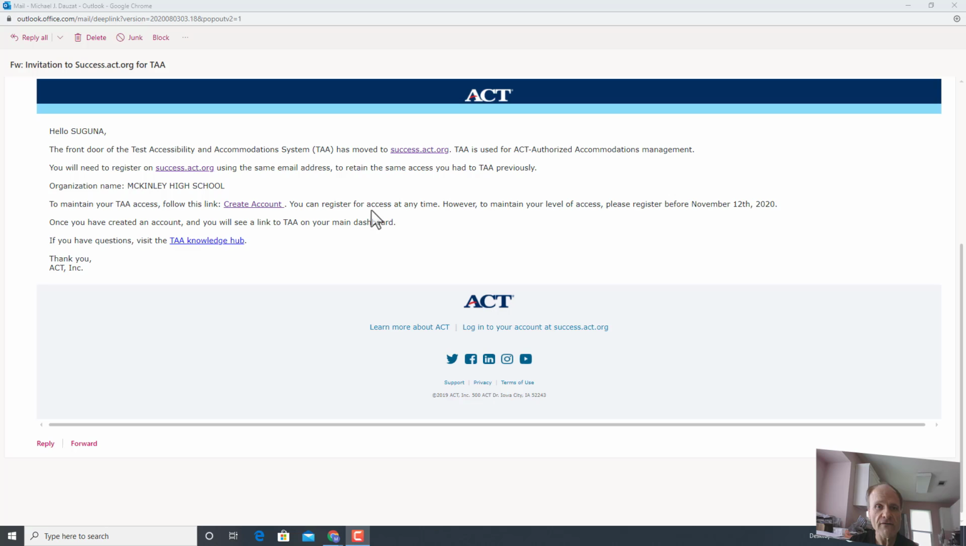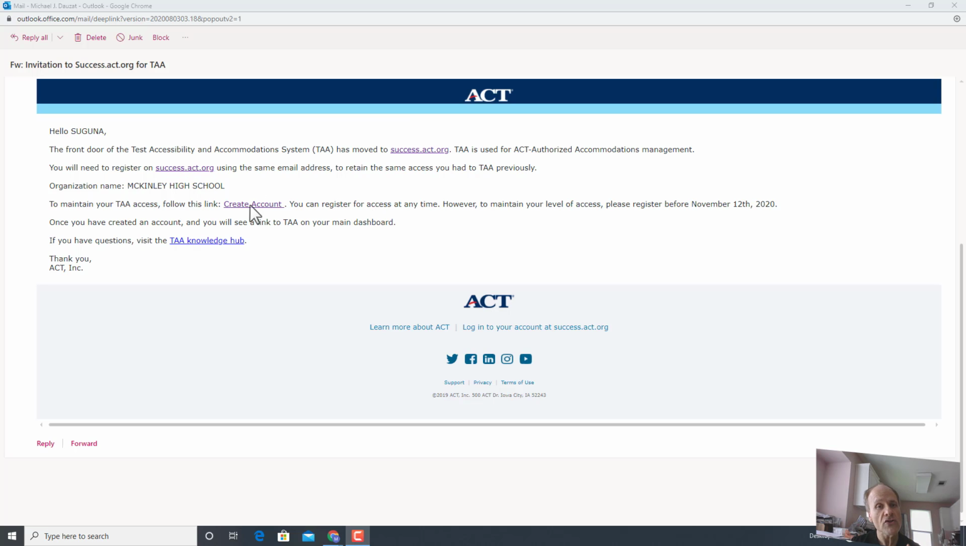You can register for access at any time. However, to maintain your level of access, please register before November 12th, 2020. Once you have created an account, you will see a link to TAA on your main dashboard, and you'll see what that's going to look like in a little while. And if you have any questions, visit this Knowledge Hub.